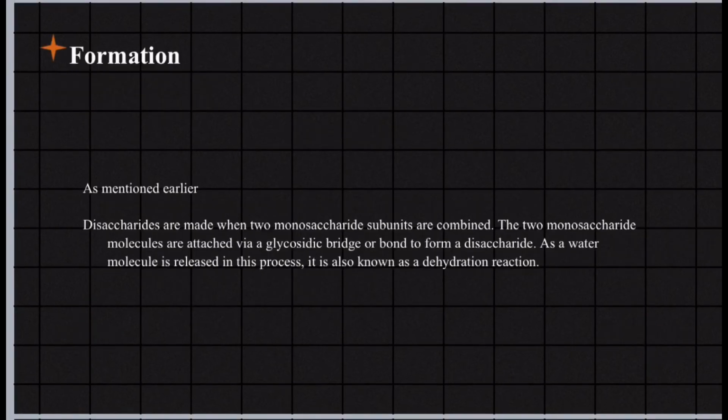The formation of a disaccharide. As mentioned earlier, disaccharides are made when 2 monosaccharide subunits are combined. The 2 monosaccharide molecules are attached via a glycosidic bridge or bond to form a disaccharide. As a water molecule is released in this process, it is also known as a dehydration reaction.